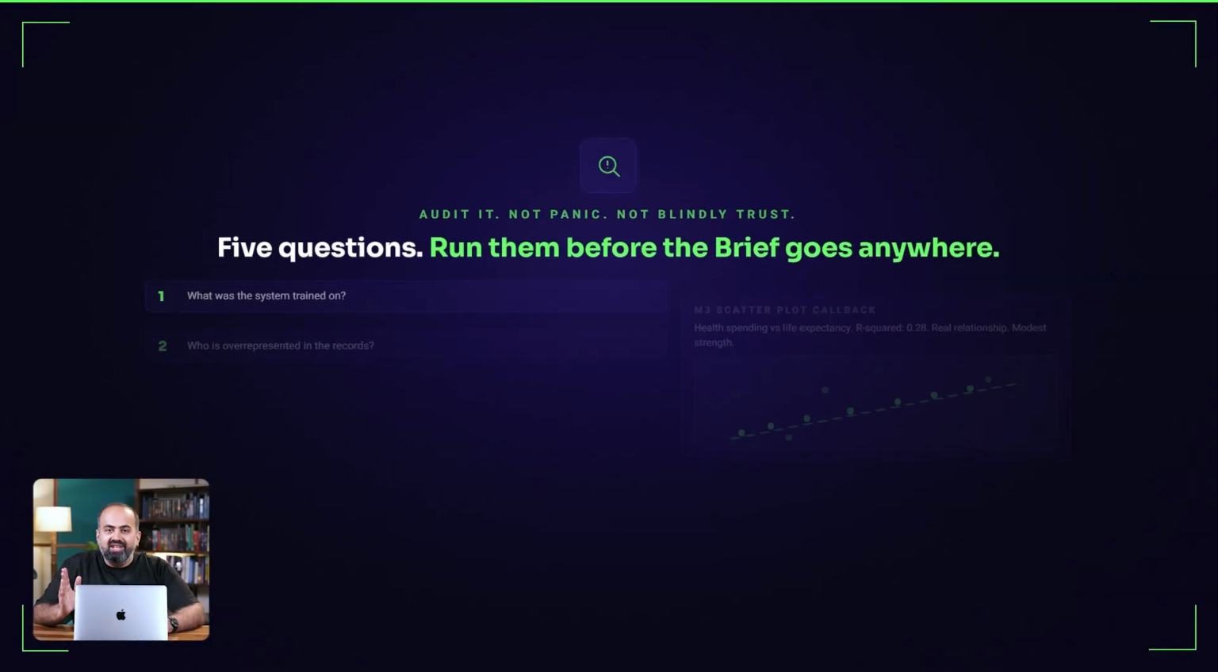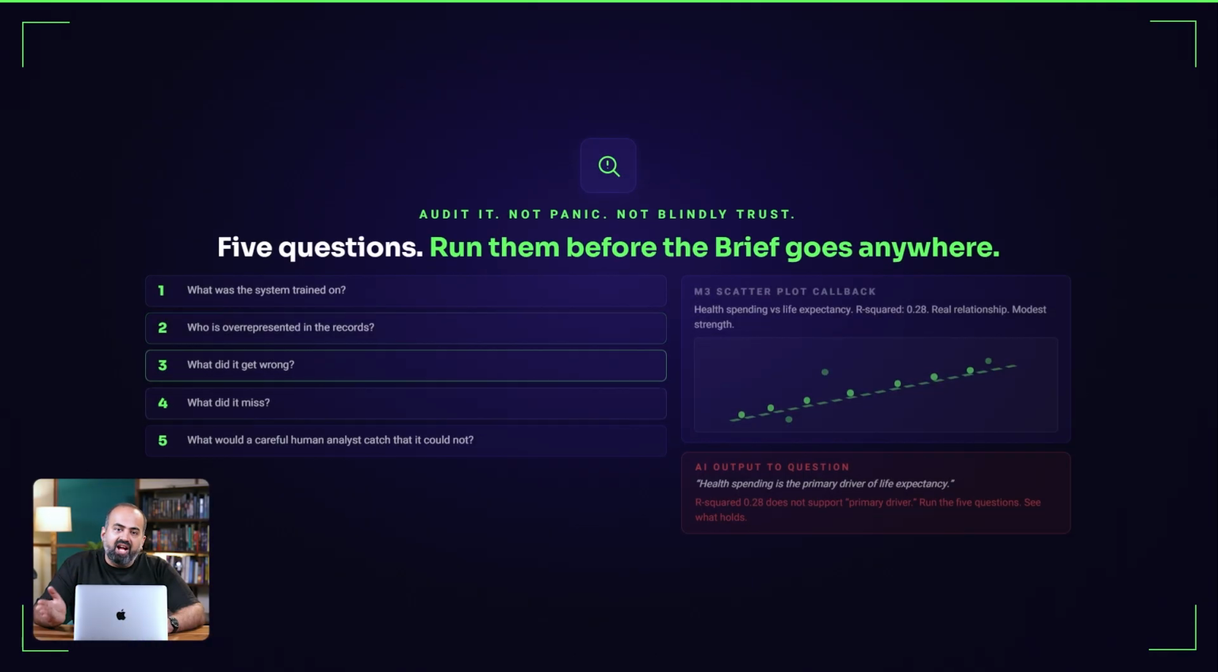So, what do we do with this? We do not reject every AI output. We do not accept every AI output. We audit it. There are 5 questions you can ask. What was the system trained on? Who is overrepresented in the records? What did it get wrong? What did it miss? What would a careful human analyst catch that it could not?